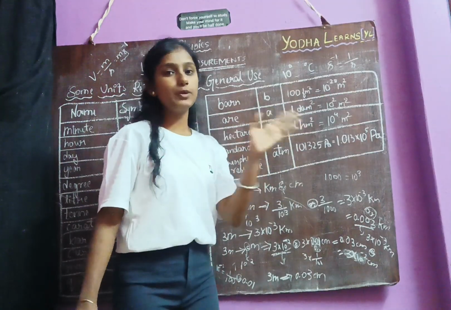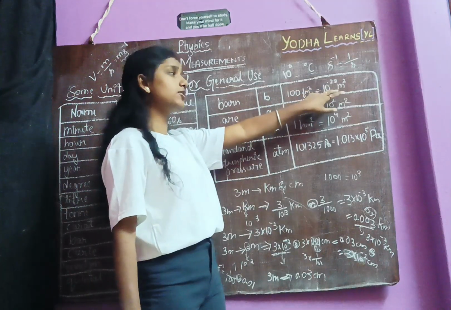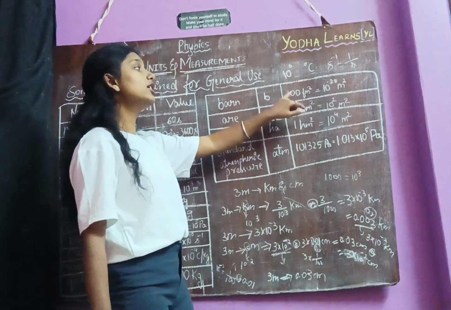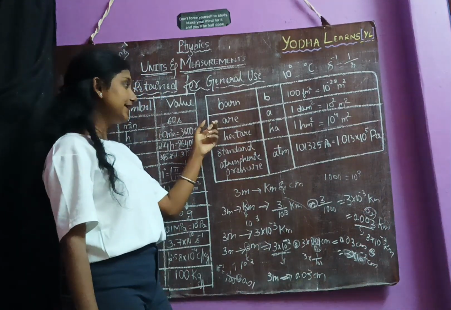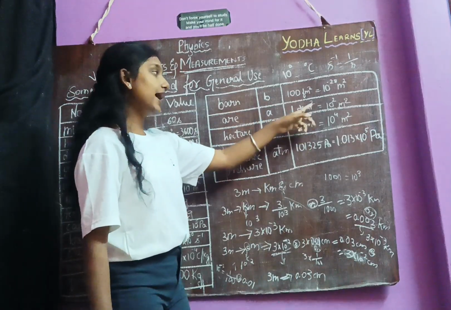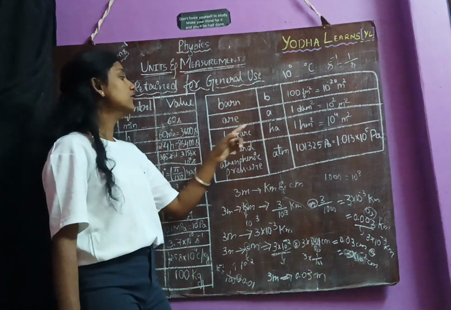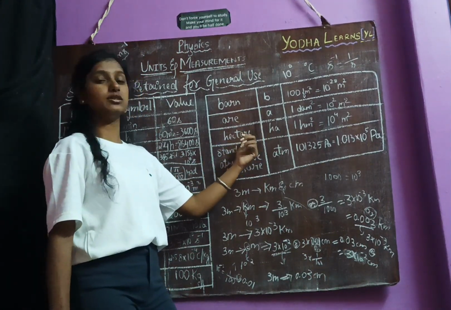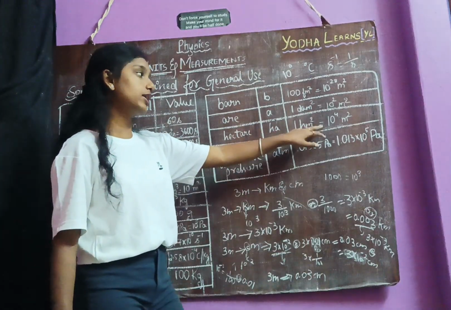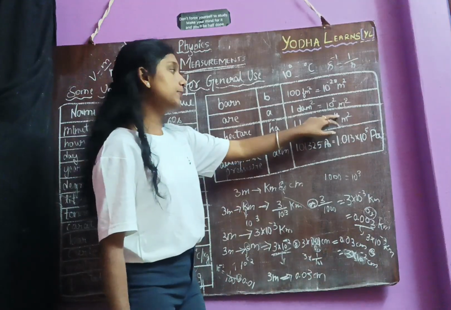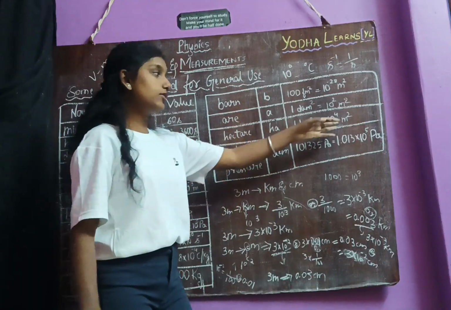If you are getting a plus sign, then you are considering it as the largest value. So it is the smallest value, 10 to the power minus 28 meter square for 100 Fermi square, 100 Fermi meter square. Next, are: 1 dam square is equal to 10 square meter square. Next, hectare, HA. Hectare is also represented for area. Hectare, HA, is equal to 1 HM square, that means 10 to the power 4 meter square. Next, meter square, that is nothing but meter square.